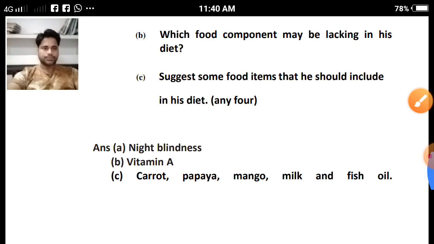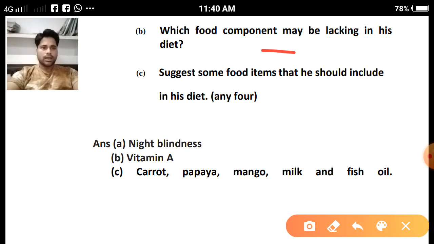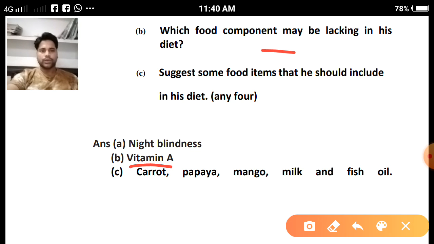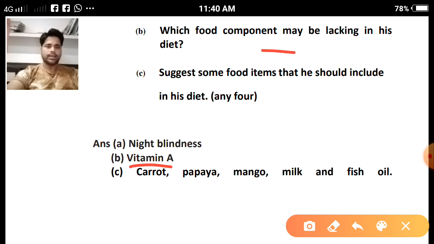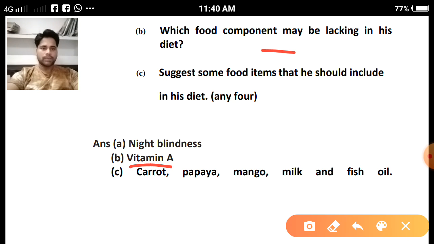Question B. Which food component may be lacking in his diet? The vitamin A. Due to the lack of vitamin A, there is loss of eyesight. So he has to take vitamin A from food items or from animals. Suggest some food items that he should include in his diet, any four.